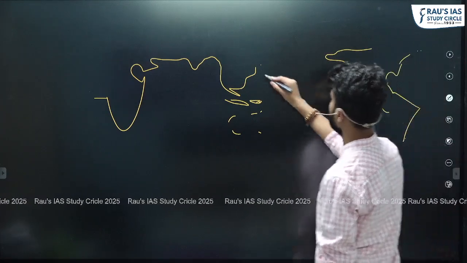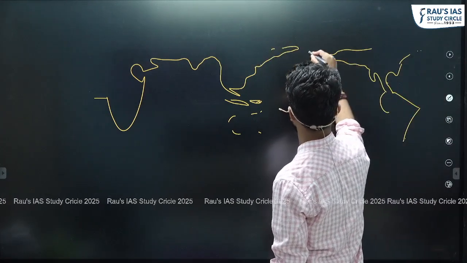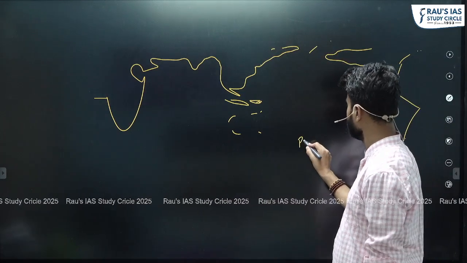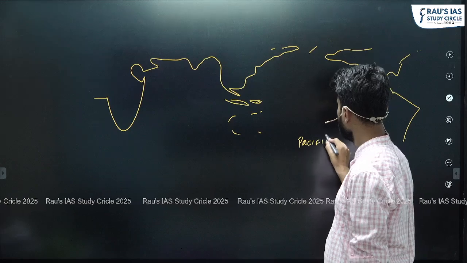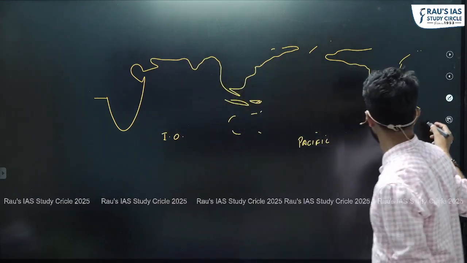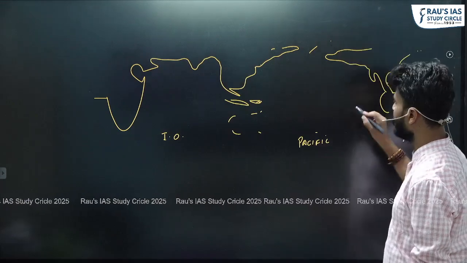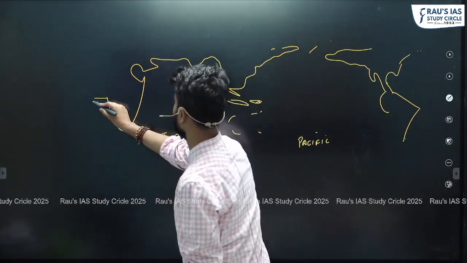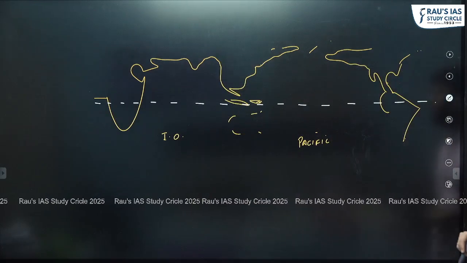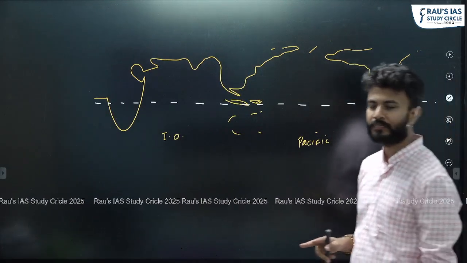Here you have the Siberian region. Here you have the Bering Strait. Okay, so this we all know is the Pacific. This we all know is the Indian Ocean. If we have to mark the rough equator, the equator is roughly passing through Congo, then the Southeast Asian region, and the Brazil Amazonian forest. So this is the equatorial line.